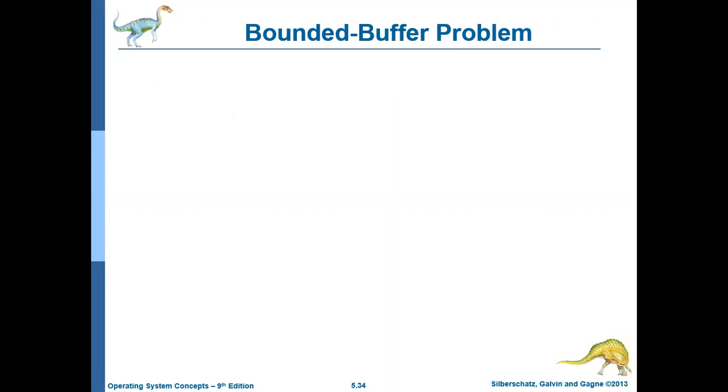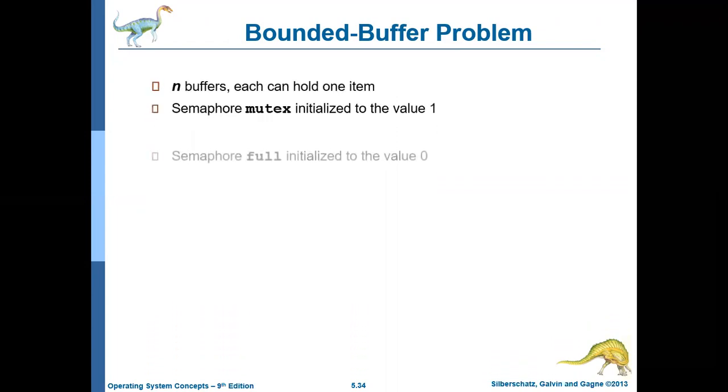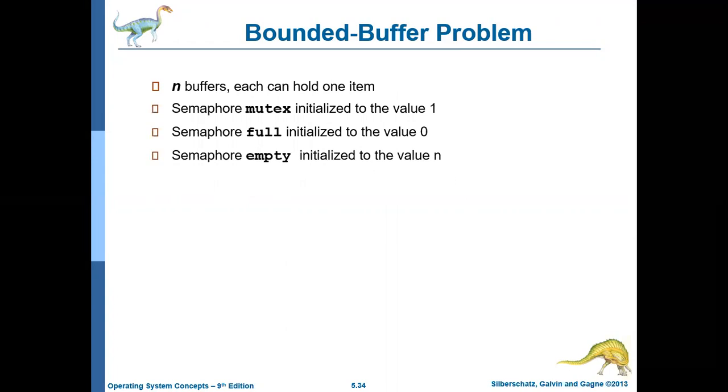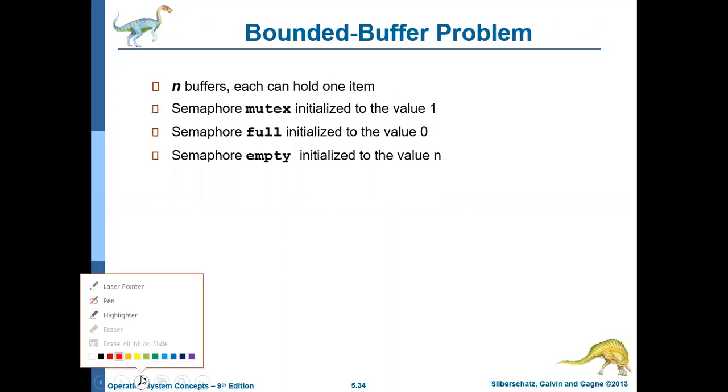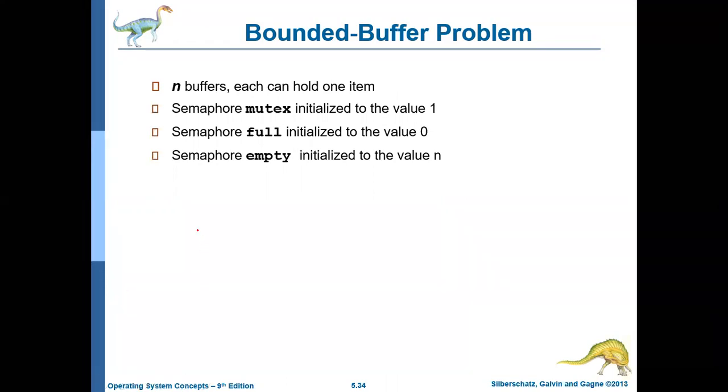Here we'll be discussing the producer-consumer problem, which we discussed at the beginning of this topic. In the producer-consumer problem, one process, say P1, will act as a producer.